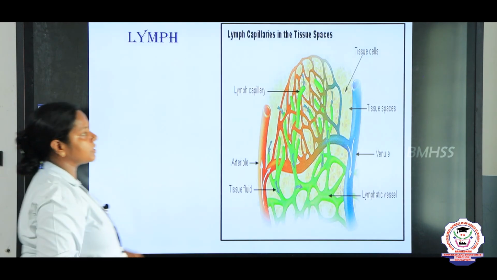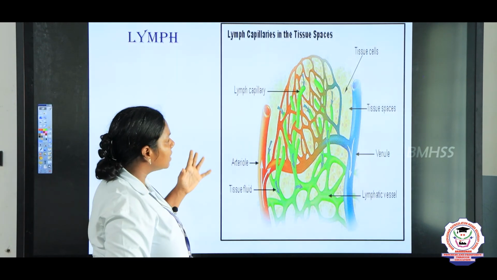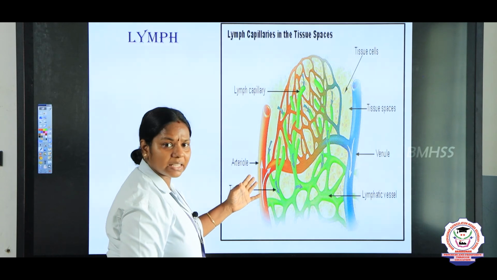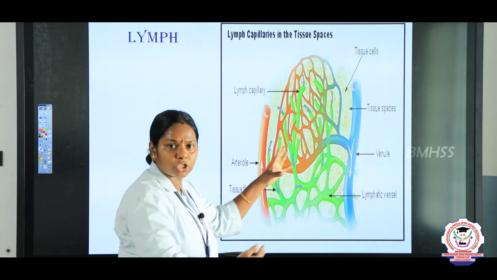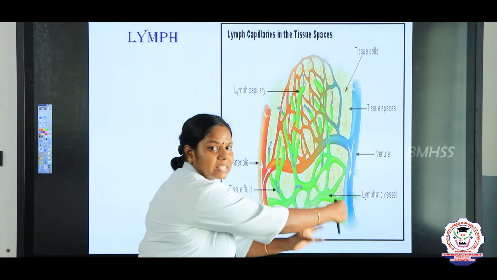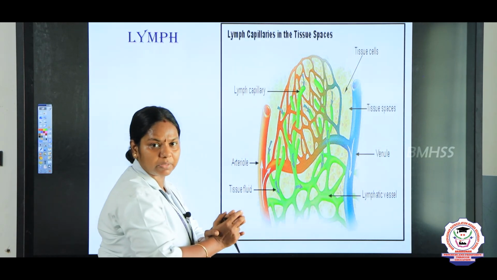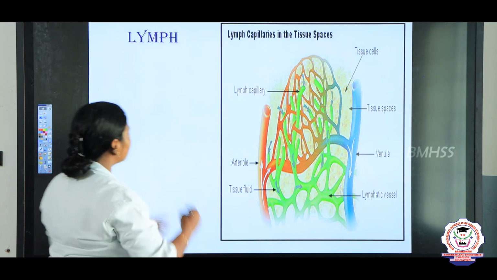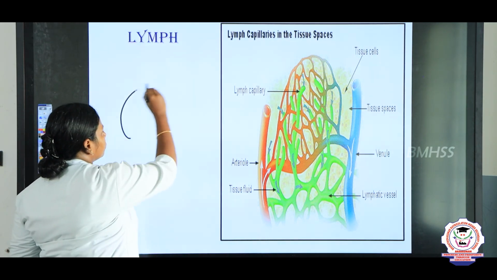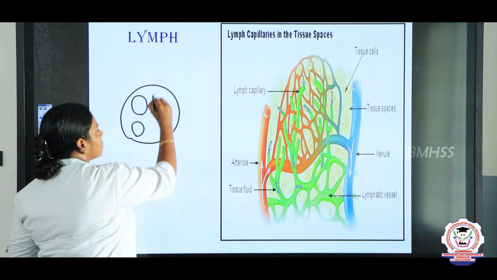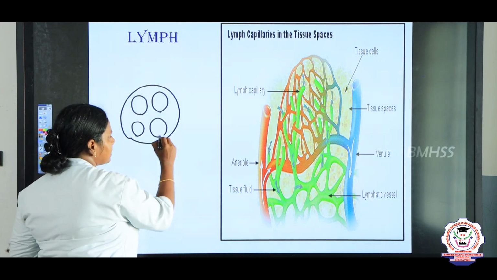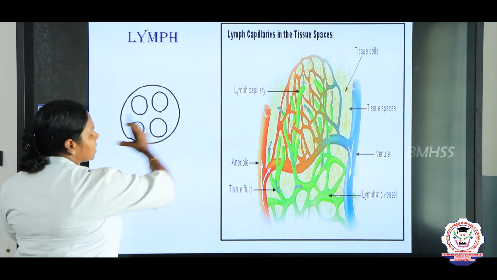So now we are going to see what is a lymph, right? From this you can see the blood vessels, right children? Arteries supply the blood to the tissues, and the veins carry the deoxygenated blood from the tissues. For example, if this is a tissue made of many cells, what happens when the capillaries pass through the tissues?